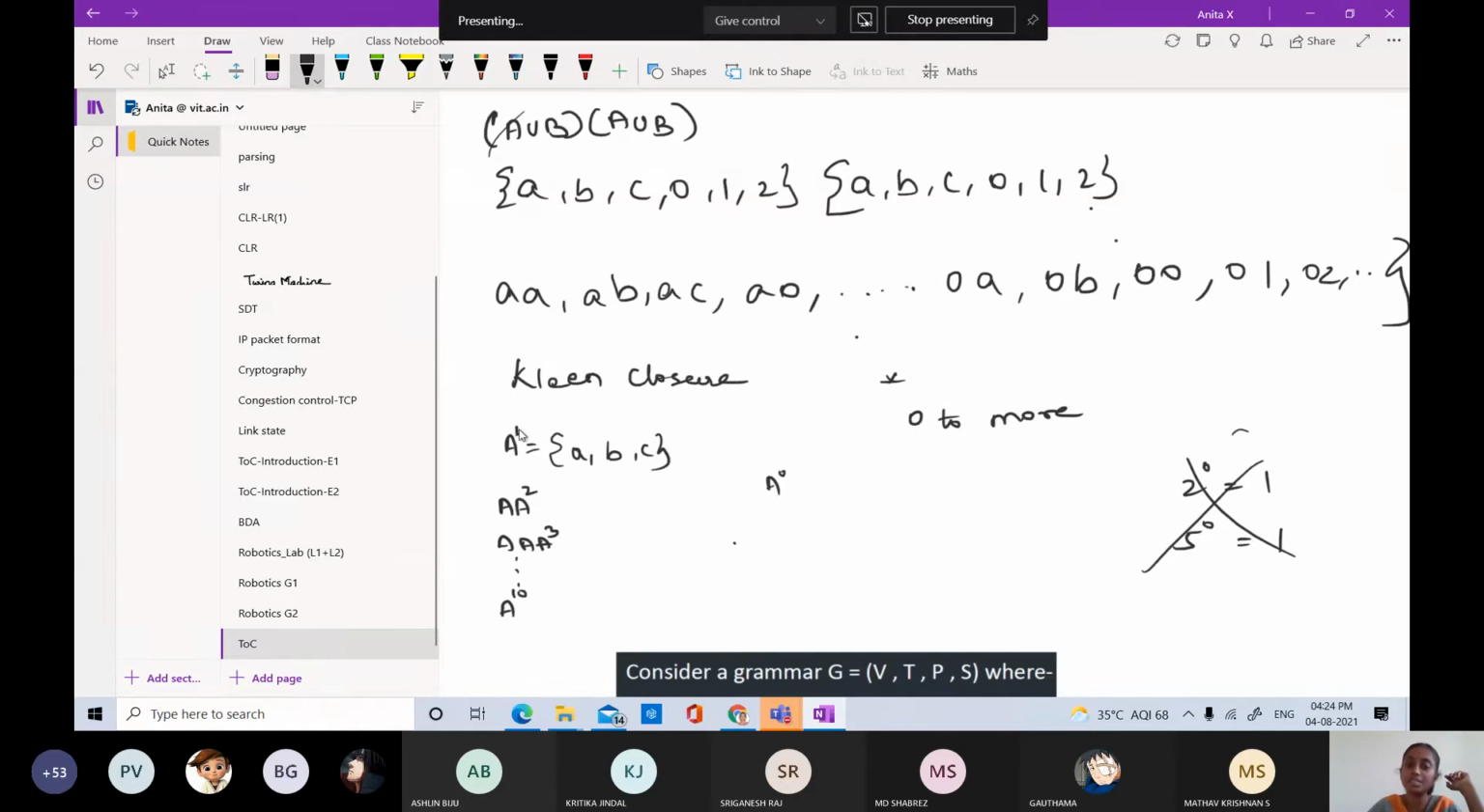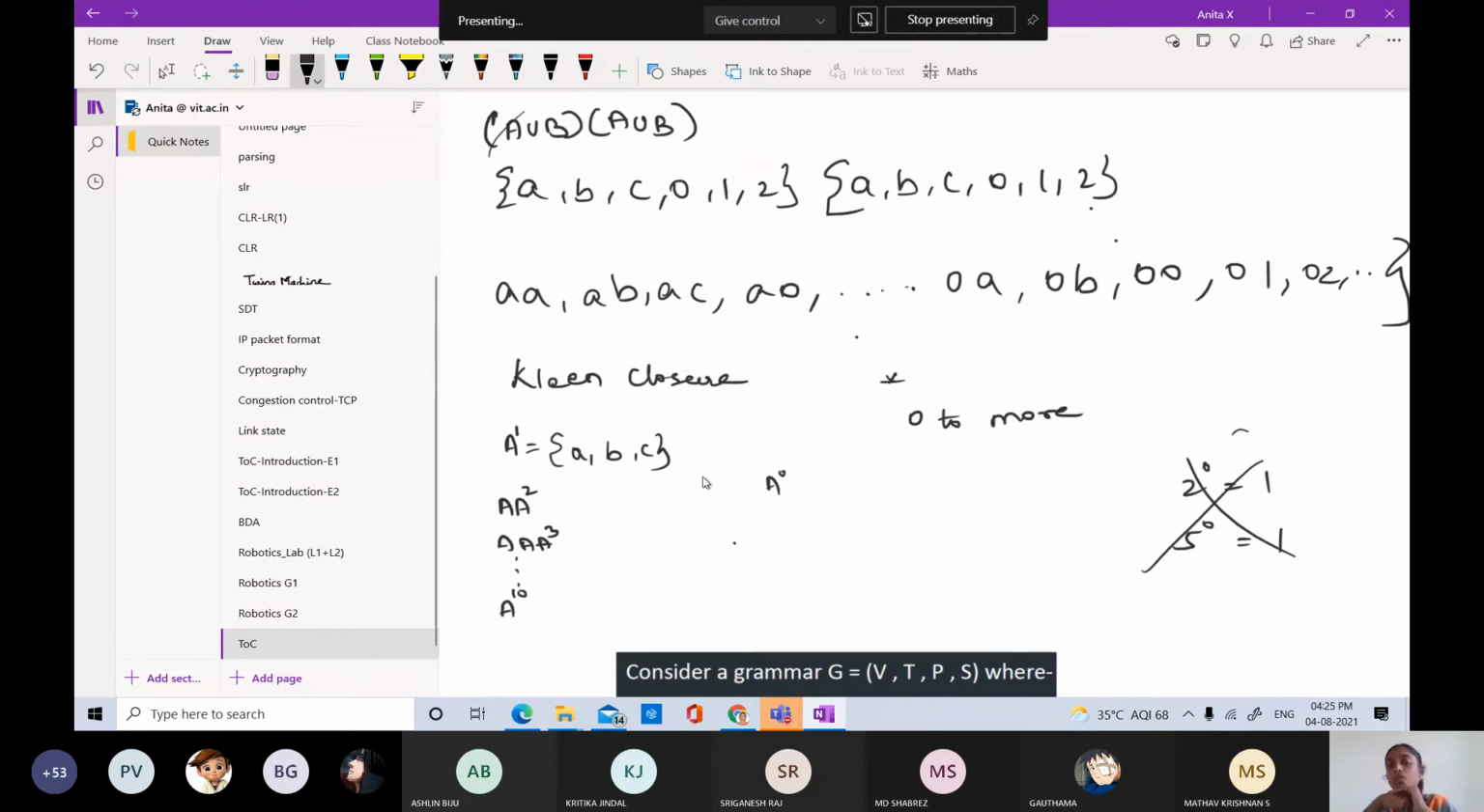So here, this is A power 1, that is, we are concatenating A one time. That is A, that's it. And here A is concatenated twice. A is concatenated thrice. Likewise, it goes on. So what I'm saying here is A power 0, that is A is concatenated 0 times. So what is the possible string?